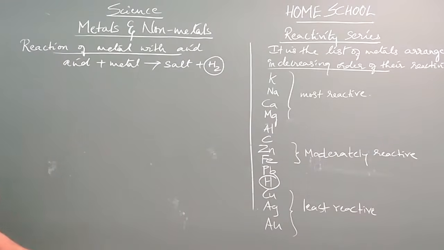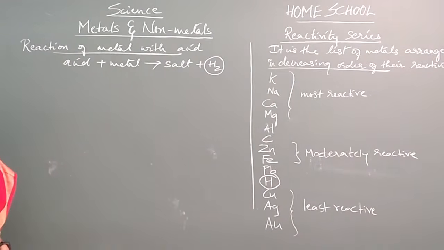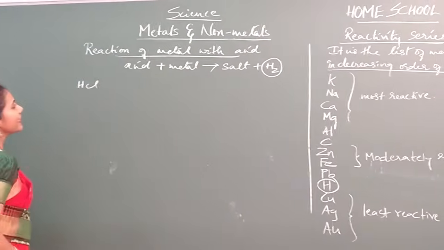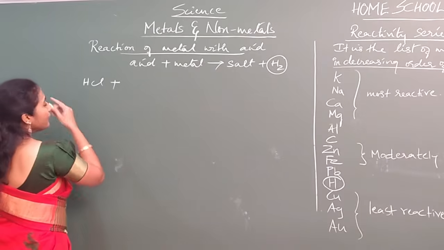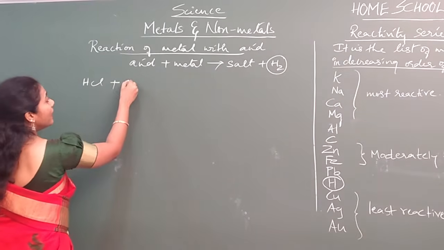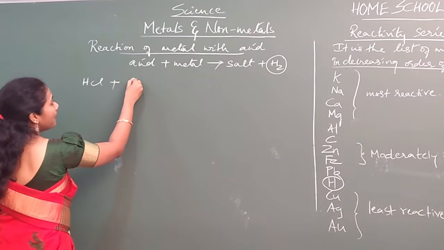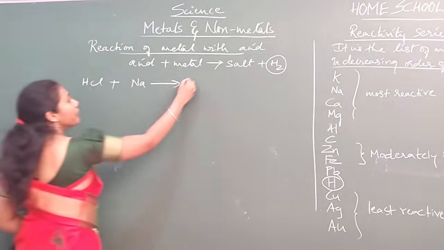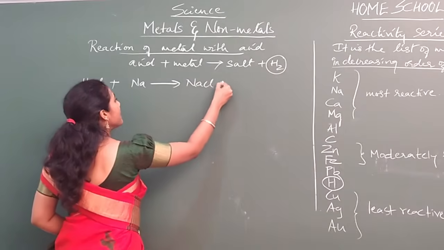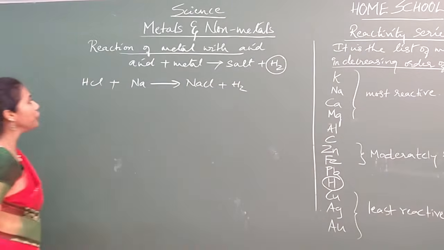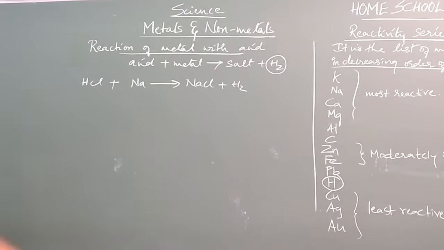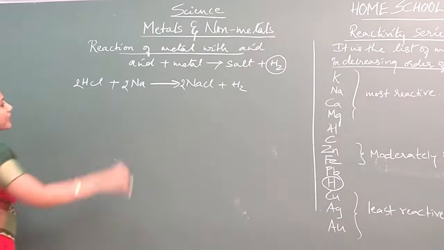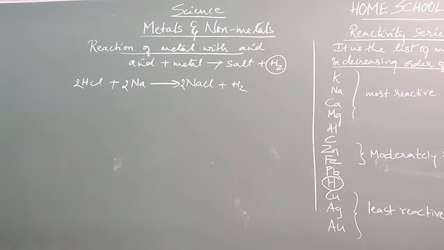Okay, fine. And now let us write a few examples here. Say I have an acid HCl. Okay, if I take a metal, say for example sodium, so what is the product you will get? You will get NaCl plus hydrogen gas. And how do you balance the equation? Balancing is very important. You should never forget balancing. Okay, so this is how.